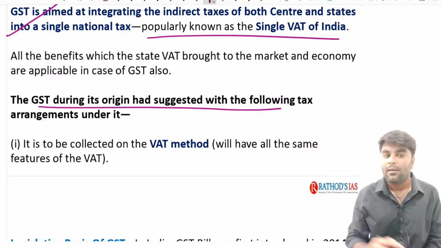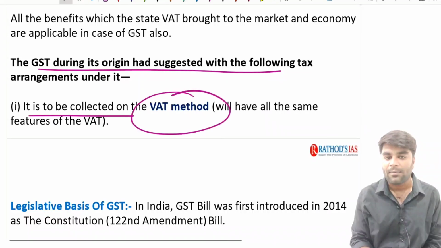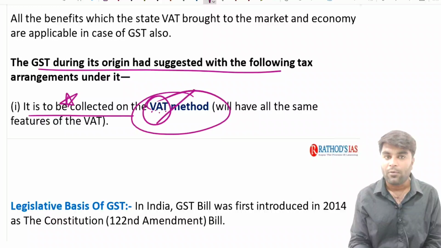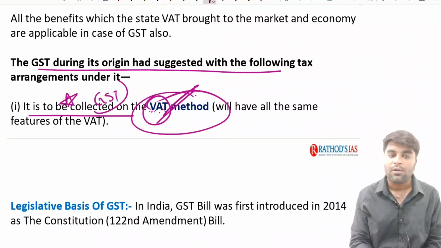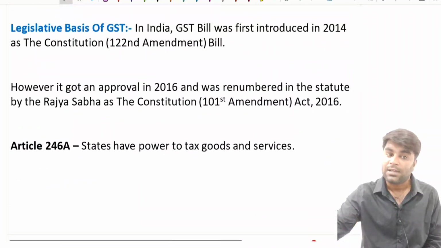GST, during its origin, is going to have all the benefits. It is to be collected on the VAT method. When we look at the future, it is to be collected on the VAT method. And you know what is the meaning of VAT. VAT means value added tax. You also know the meaning of value added. Now you also know how the value is added to a particular input taken by a manufacturer. Now the same way in which the VAT is working, the GST is going to be working in the same way, because you can see the feature here that it is to be collected on the same method like VAT is working in the states.